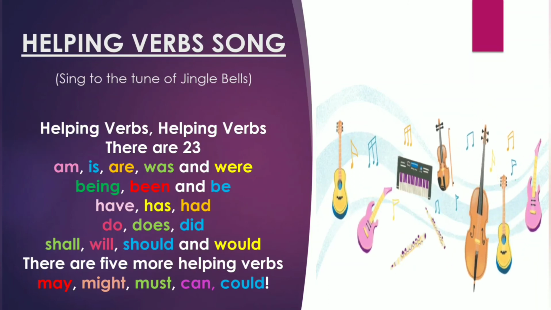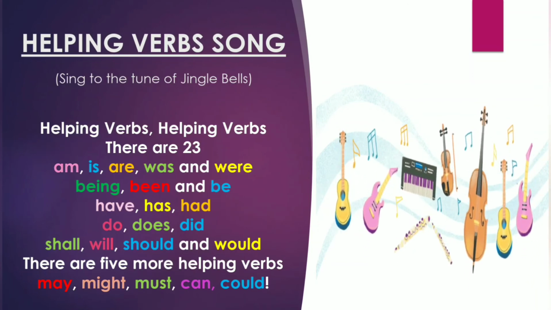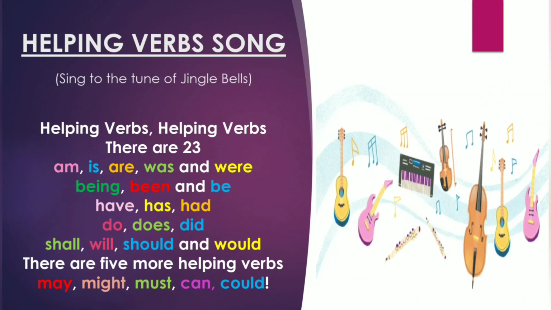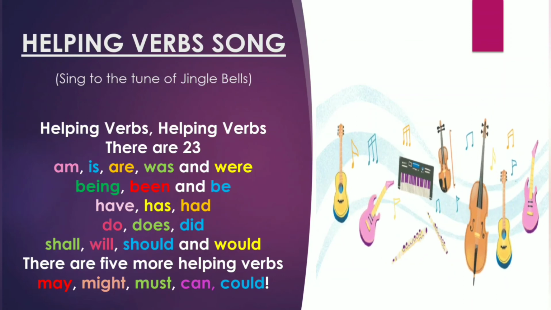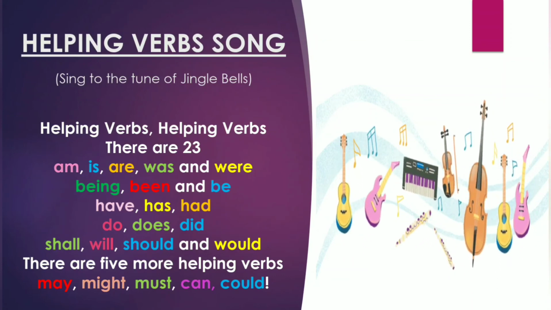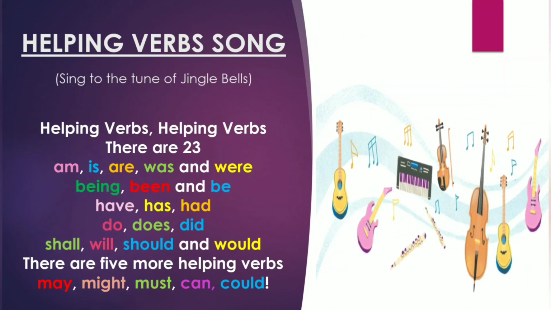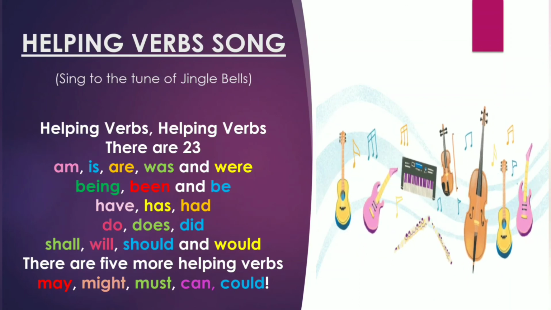But for that we need to sing to the tune of Jingle Bells. Helping verbs, there are 23. Am, is, are, was and were, being, been and be. Has, have, had, do, does, did, shall, will, should and would. There are 5 more helping verbs, may, might, must, can, could.